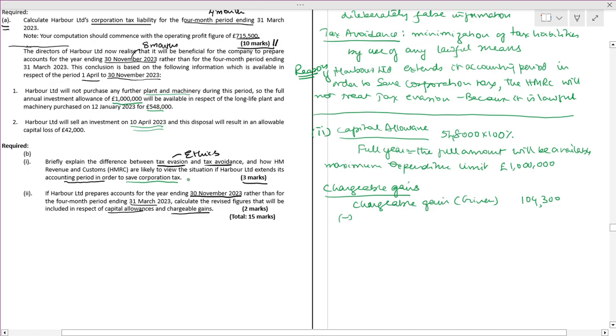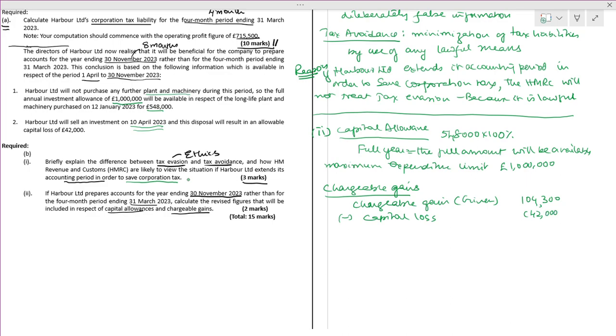You have to make the capital loss, which is going to be 42,000. 104,300 minus 42,000 comes to 62,300. Chargeable gain will reduce to that.